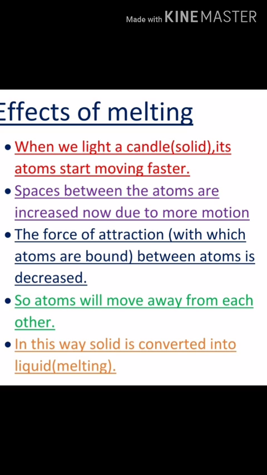The force of attraction between the atoms decreases because the atoms move away from each other. As you know, atoms of liquids are away from each other. In this way, solid is converted into liquid, that is the process of melting.